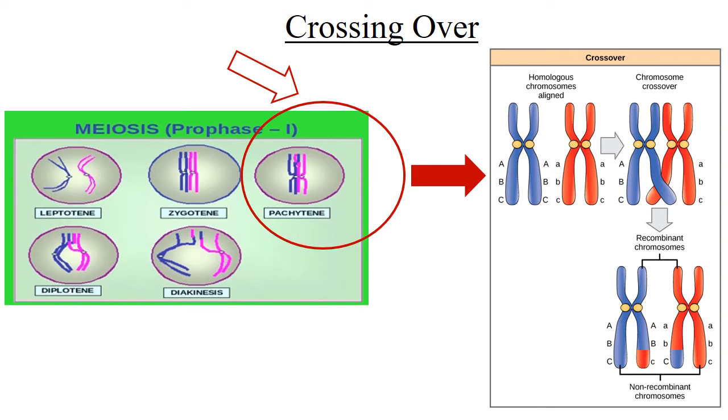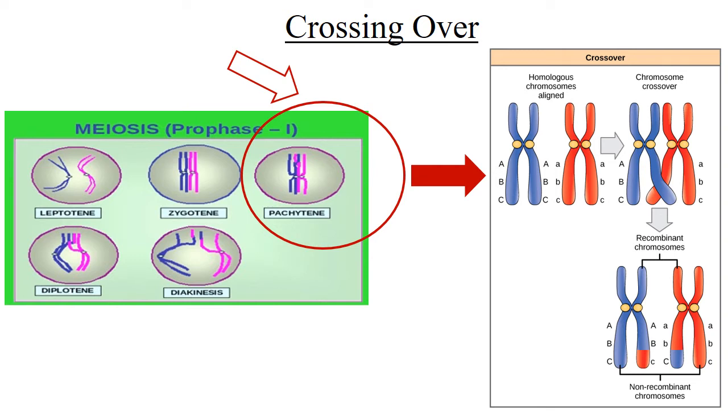Prophase 1 is the most interesting part of meiosis 1, where in the Pachytene stage the crossing over takes place. If you look at the image towards the left hand side, it is shown how two homologous chromosomes combine and result in crossing over during the Pachytene stage.